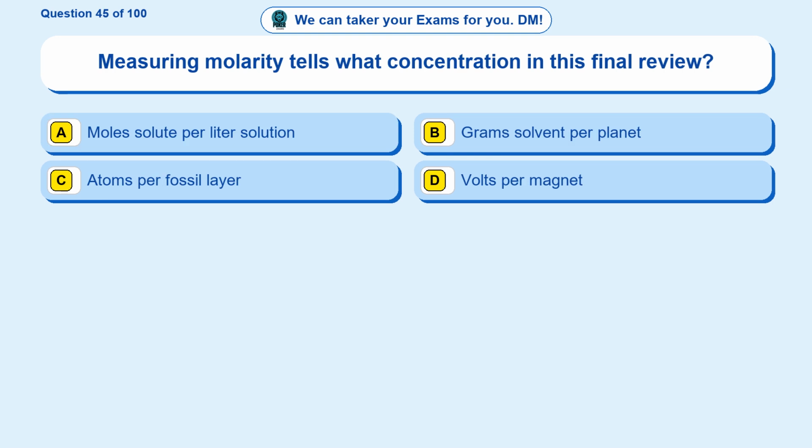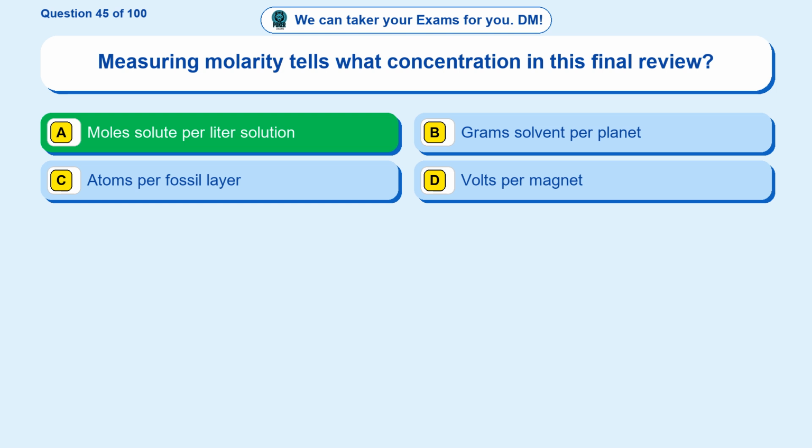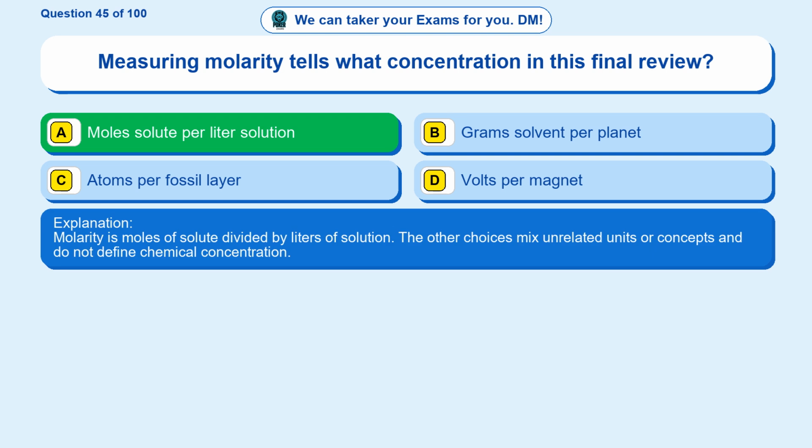Question 45. Measuring molarity tells what concentration in this final review? Option A moles solute per liter solution. Option B grams solvent per planet. Option C atoms per fossil layer. Option D volts per magnet. The correct answer is option A. Moles solute per liter solution. Molarity is moles of solute divided by liters of solution. The other choices mix unrelated units or concepts and do not define chemical concentration.